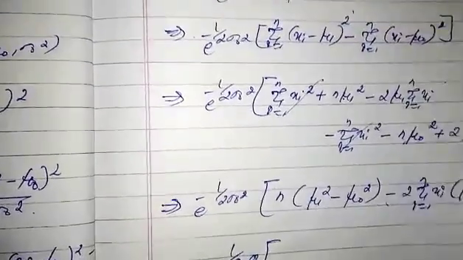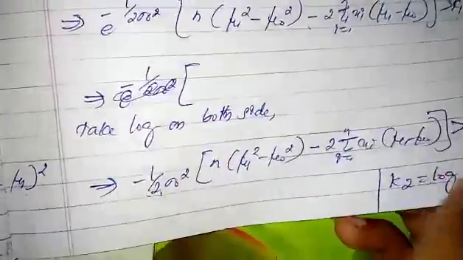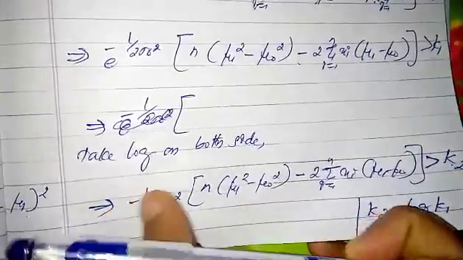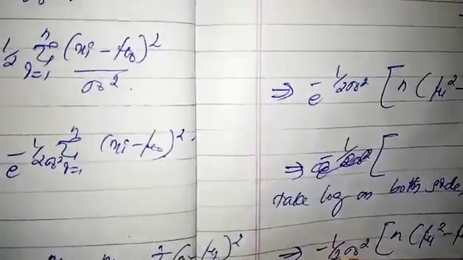Then we will... which implies, what is the last term here, 1 by 2 sigma naught square, right? Then we can take this term here, that is divided by this term. Sorry, we will take this term in here.